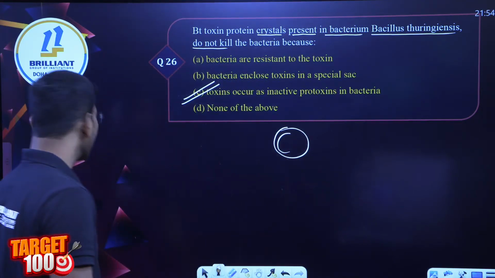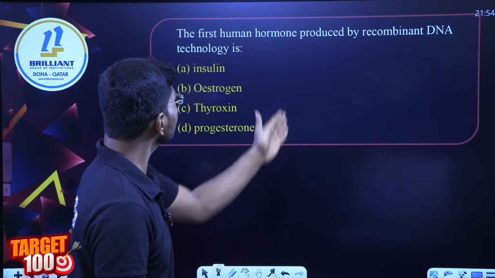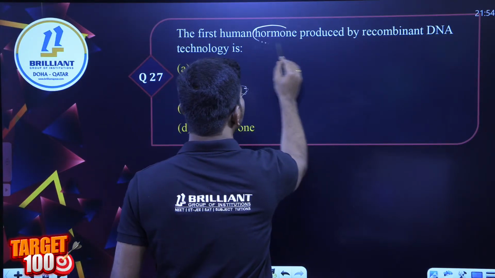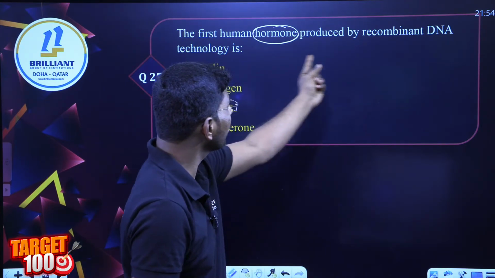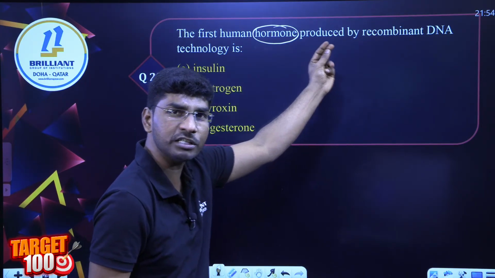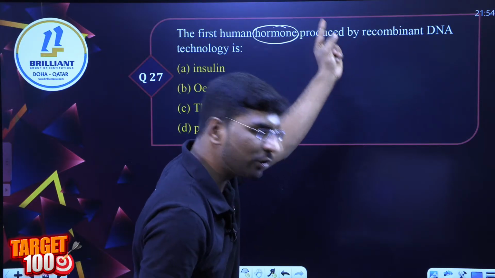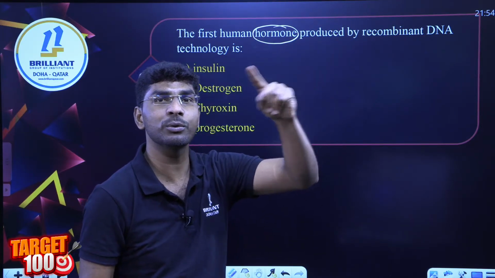Done. Next question. The first human hormone, any one of you? The first human hormone produced by rDNA technology. Very good, absolutely correct. Insulin.